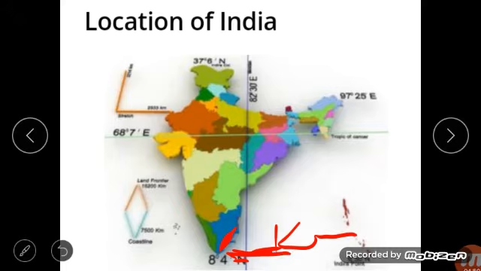However, the southernmost tip of the country is Indira Point. It lies in the Andaman and Nicobar Islands. So these were all about the location of India.